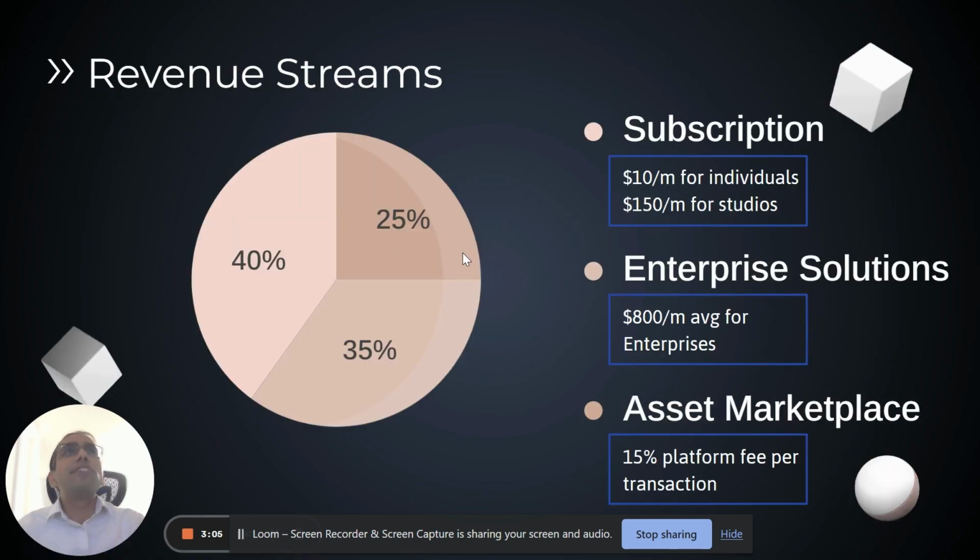So in terms of revenue streams, we have three key ones, with subscription being the key one, comprising 40%. Then we have enterprise solutions for 35%. And then last but not least, asset marketplace, where we charge commission for all the assets sold on the platform.